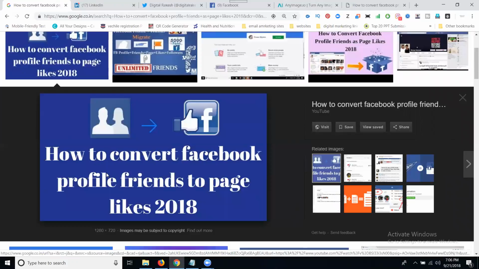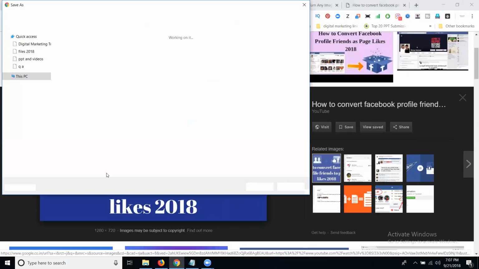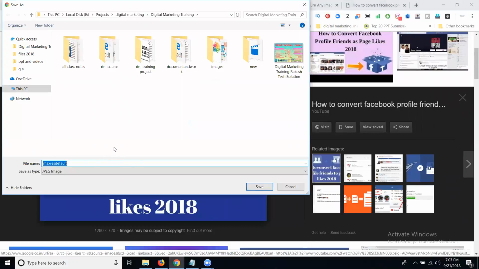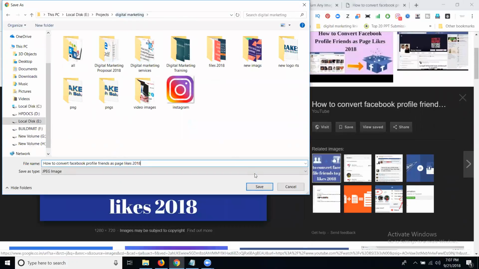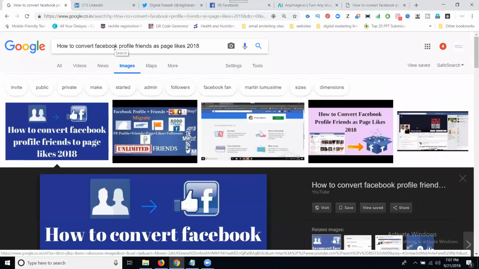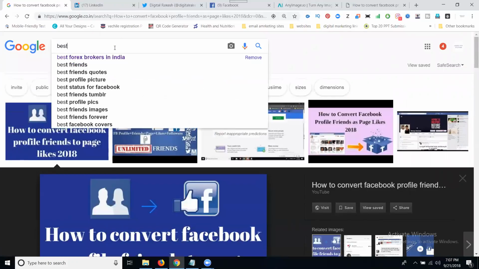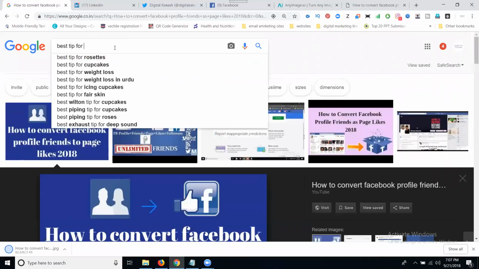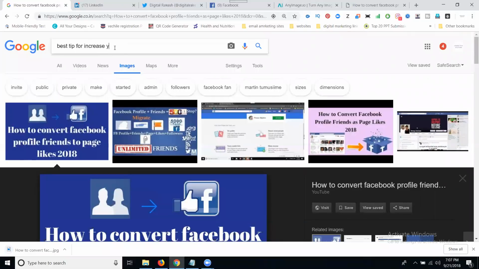So right now I don't have any images. I'm taking this image, but my title will be completely different. Paste it. Post here. Best tips for increase your Facebook page likes.